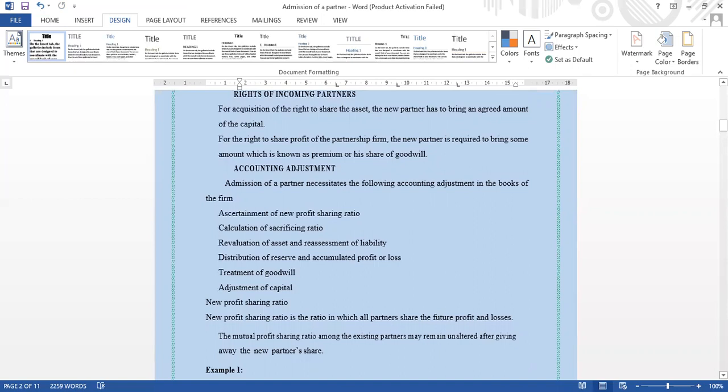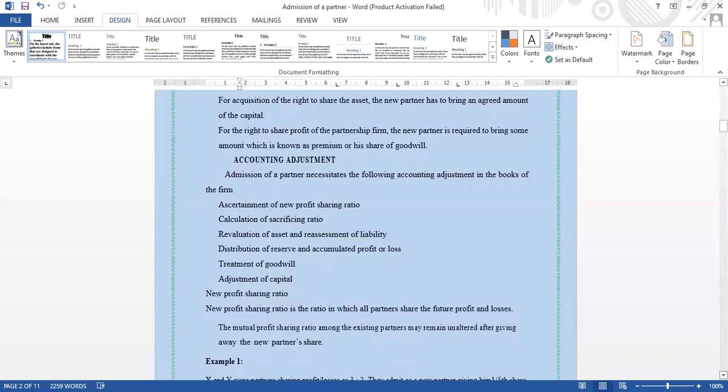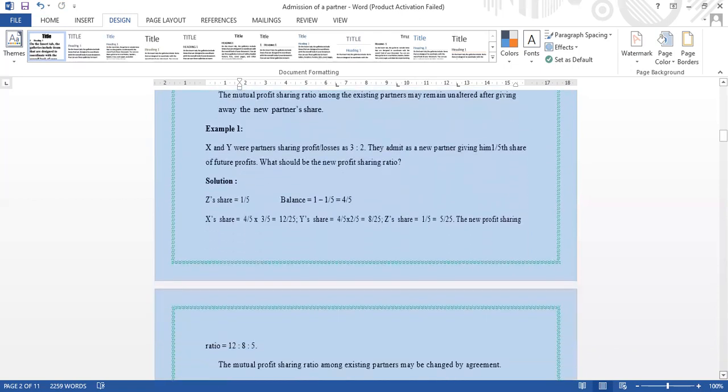The new profit sharing ratio. New profit sharing ratio is the ratio in which all the partners share the future profits and losses. The mutual profit sharing ratio among the existing partners may remain unaltered after giving away the new partner's share. I have given an example for your easy understanding. Listen to the question and the answers carefully.